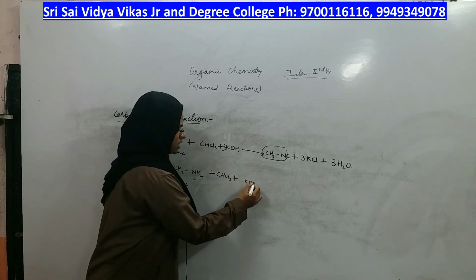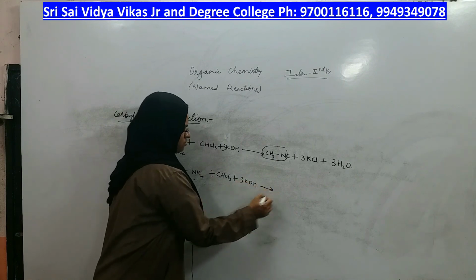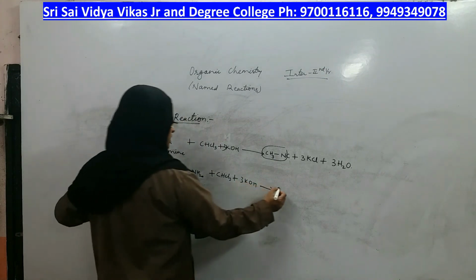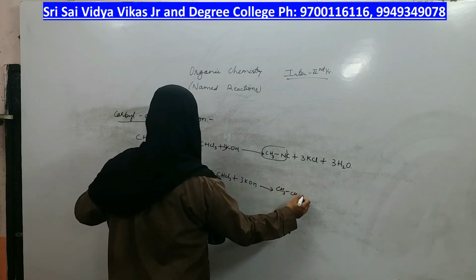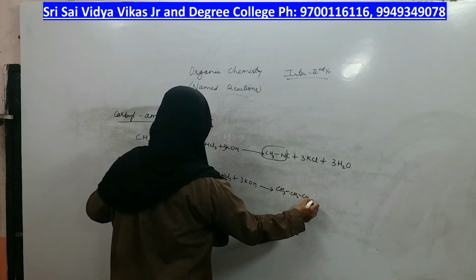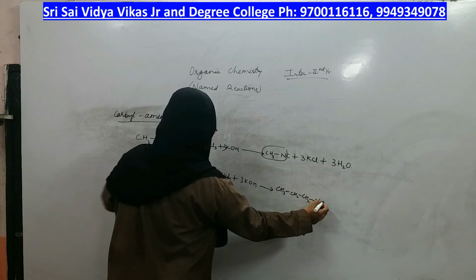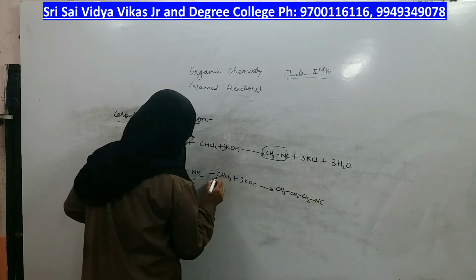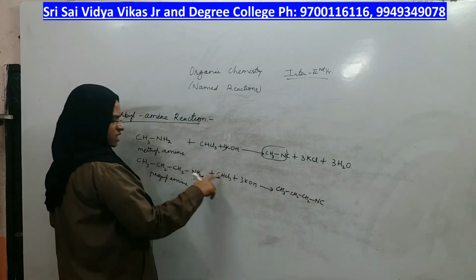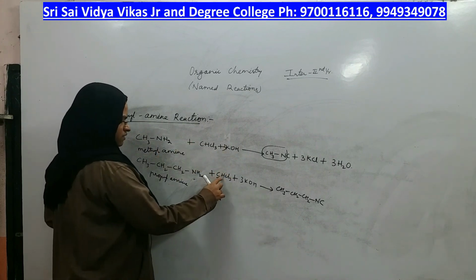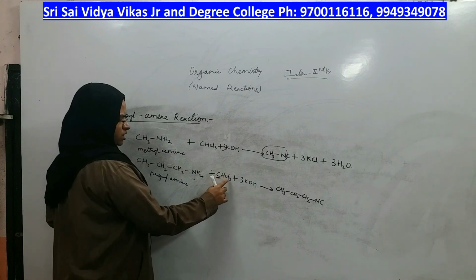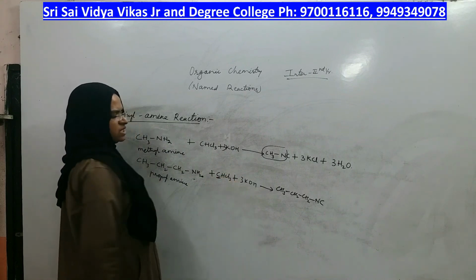Same KOH, I will take 3 times. What happens? CH3-CH2-CH2-N and C from the chloroform. Only C we are taking, H and 3 Cl we are leaving behind. H will go in the form of water, Cl3 will go in the form of KCl, right?